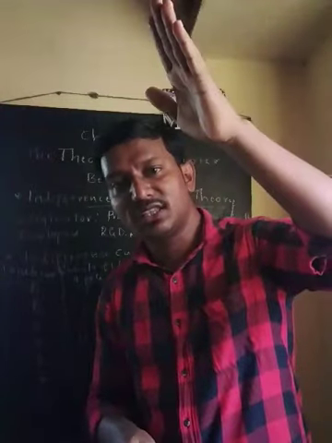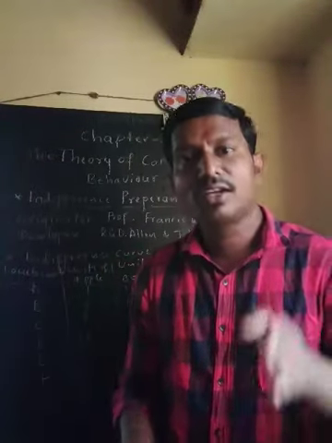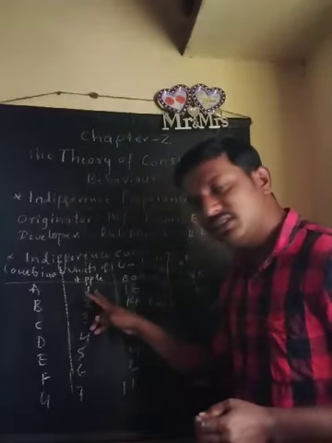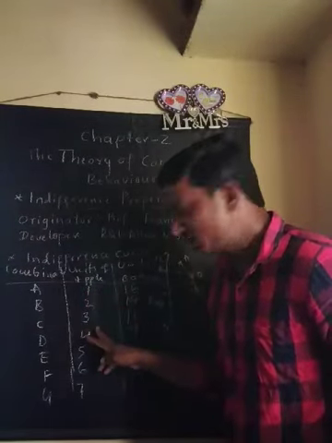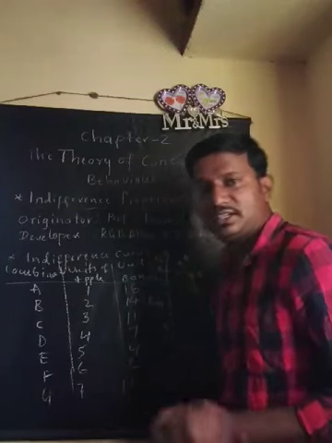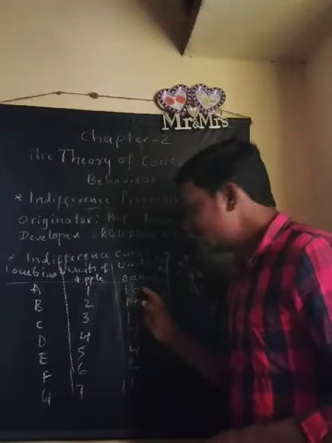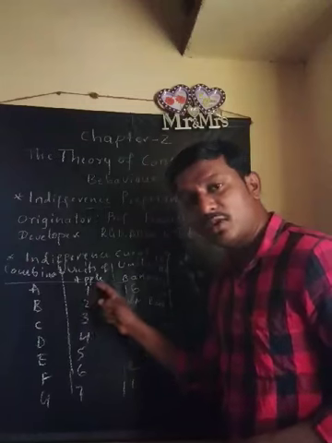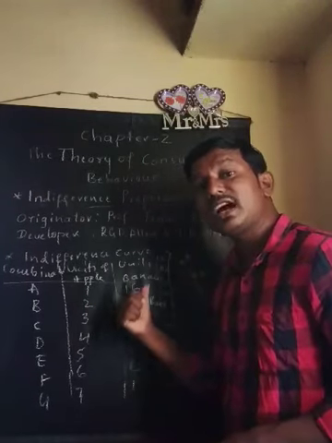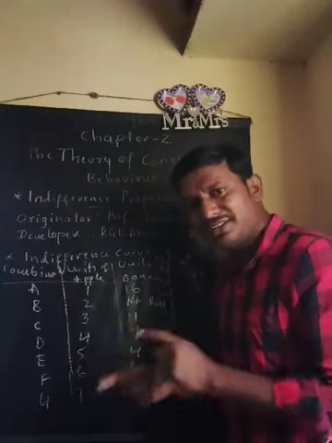Either he may increase the apple or decrease the apple, or increase the banana or decrease the banana. Now you just see, as the units of apple go on increasing, the units of banana go on decreasing. There is a diminish in the other units. If you want to get 1 unit of apple, you have to sacrifice a unit of banana. So there is an inverse relationship.